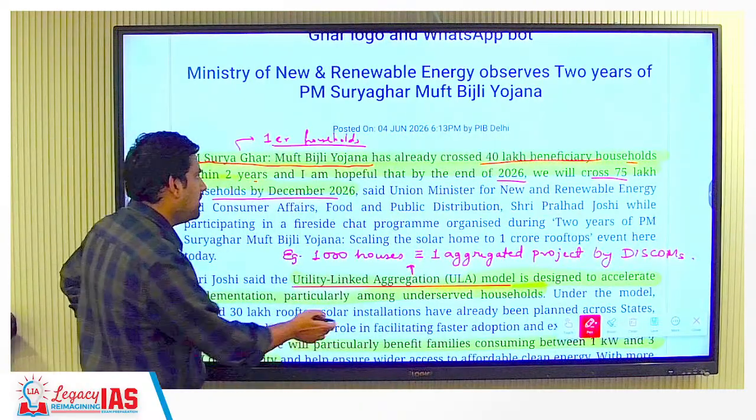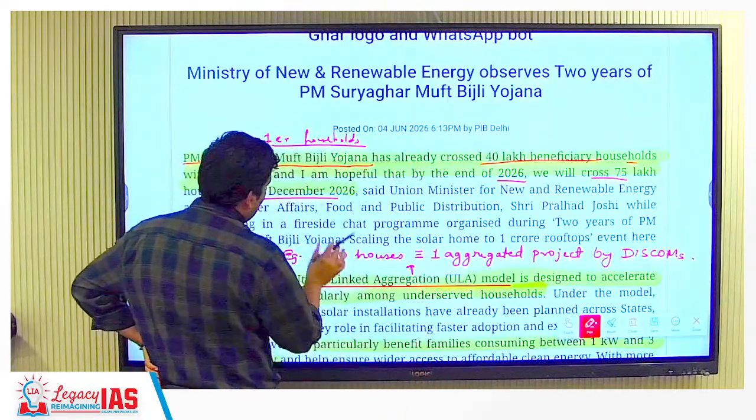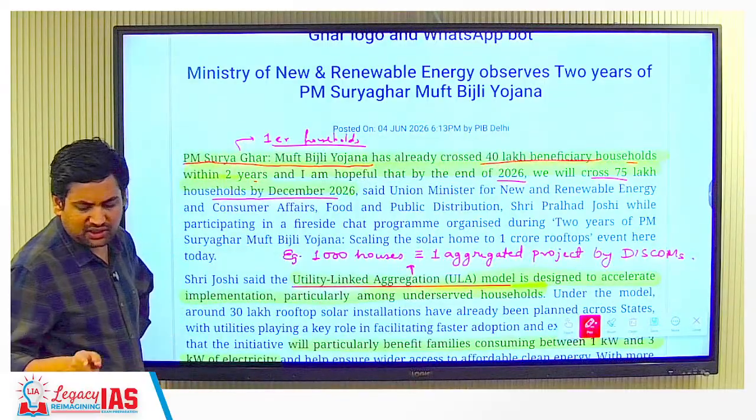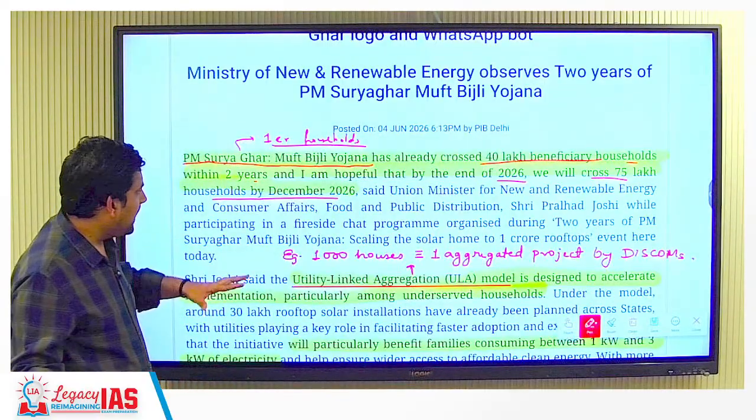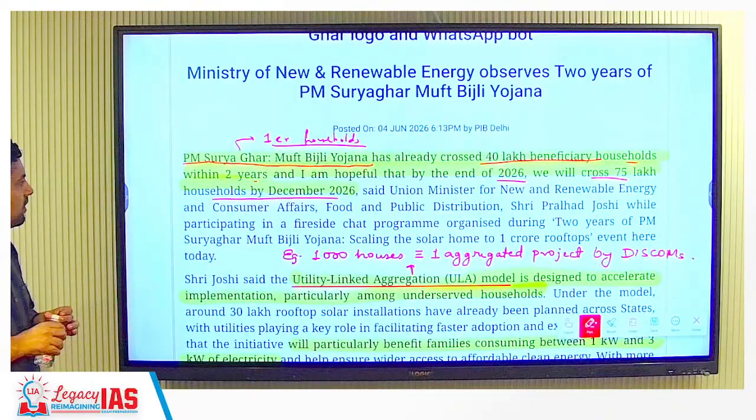These targets will keep on changing. So you try to remember this 1 crore households and how much he'll be getting to. Some idea you should have. Even if you just remember 1 crore households, that is enough, because these achievements will change by the time you give the exam.